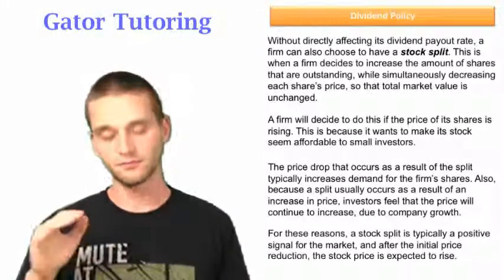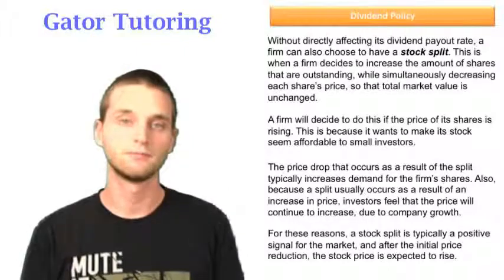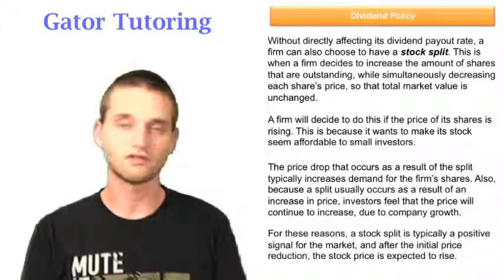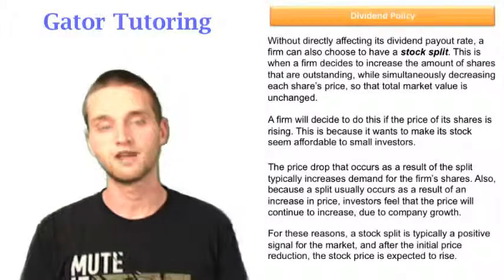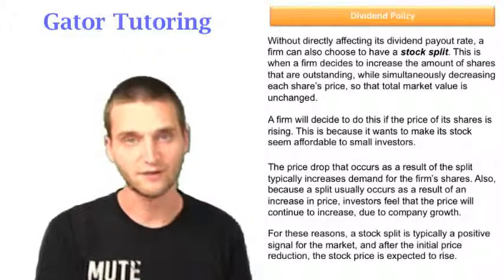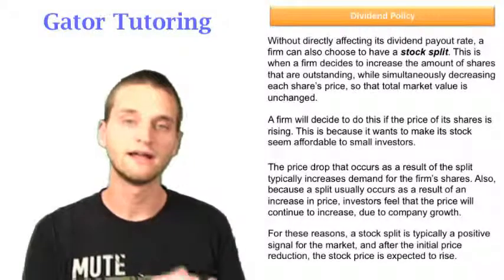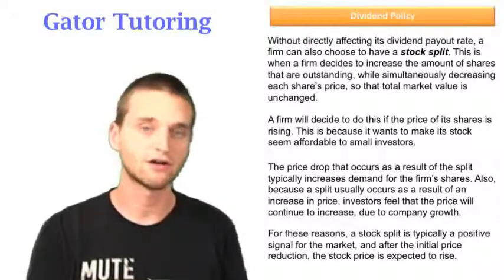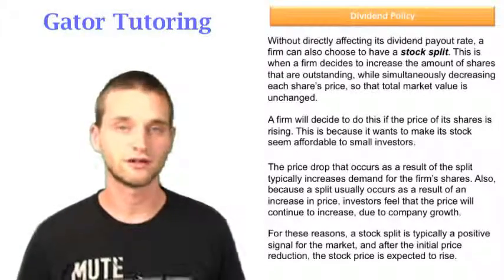So a firm's price per share increases, and they have a stock split because it's getting too expensive for some investors and they want to make themselves look attractive to even the small investors. They have a stock split, the price per share goes down, but that stock split itself sends a positive signal to the market, and so even after that price per share went down, it's going to go up a little bit because of that positive signal, because of investors' expectations of growth.